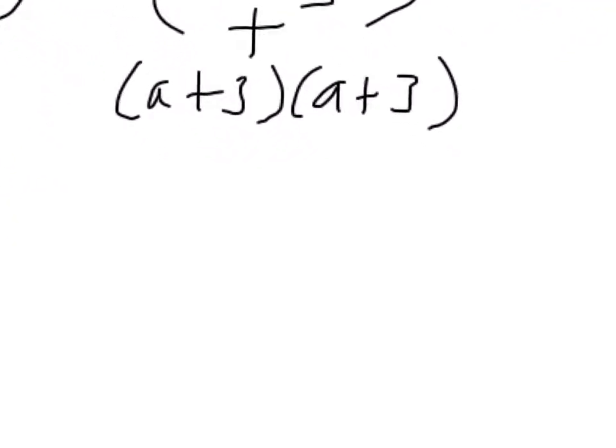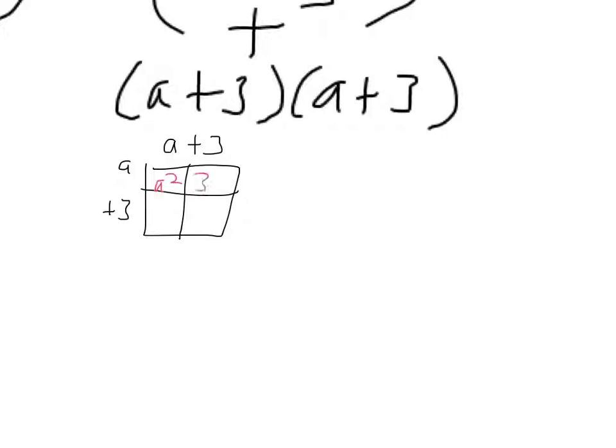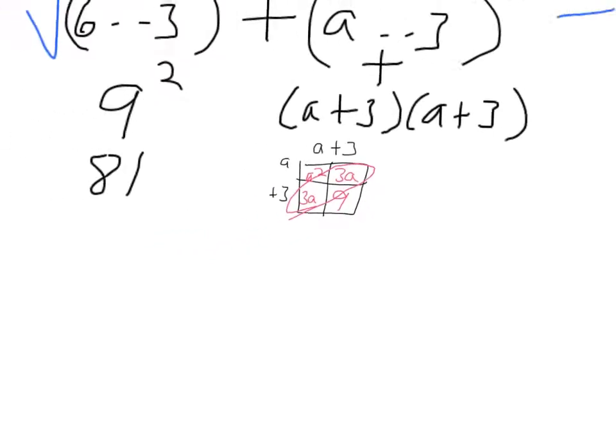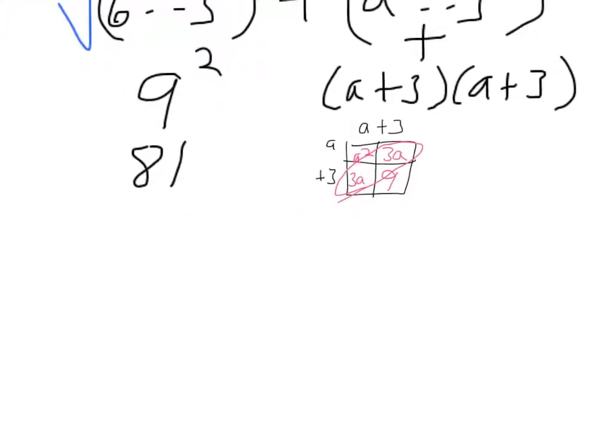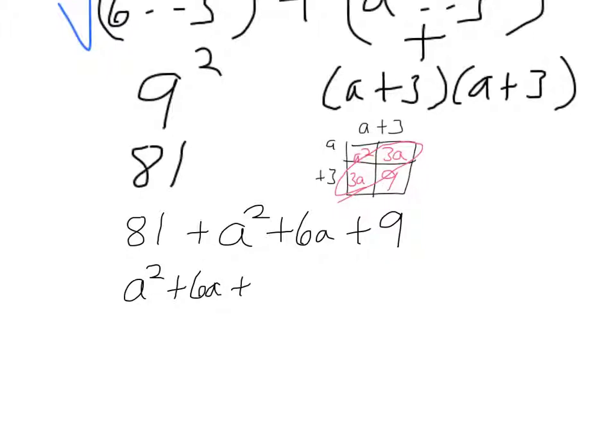So I'll go ahead and use the box method again. All right, a times a is a squared. a times 3 is 3a. 3 times a is 3a, and 3 times 3 is 9. Again, those are like terms. So what we have is we still have this 81 here, but then we have a squared plus 6a plus 9, and you can see that the 81 and the 9 are like terms. So I'm going to write it as a squared plus 6a plus 90.